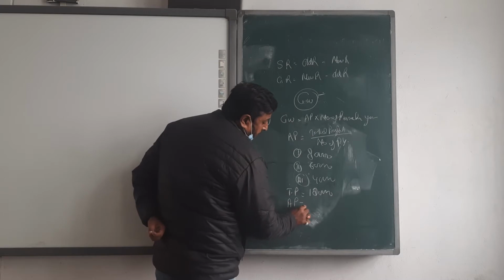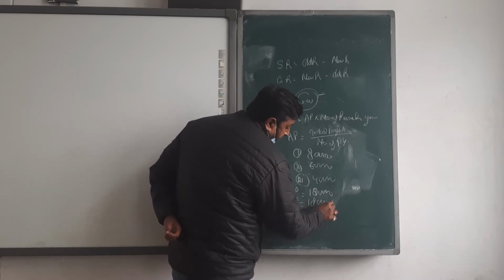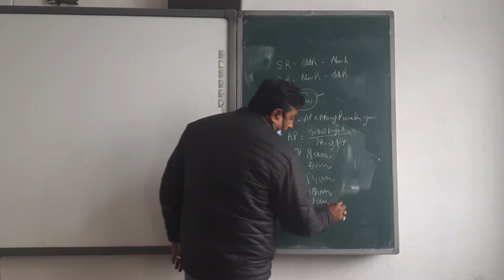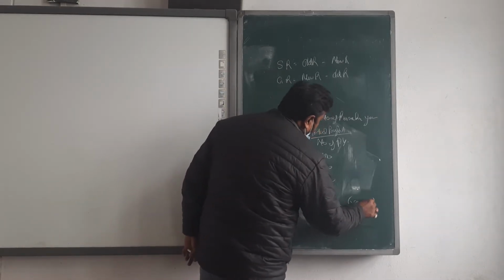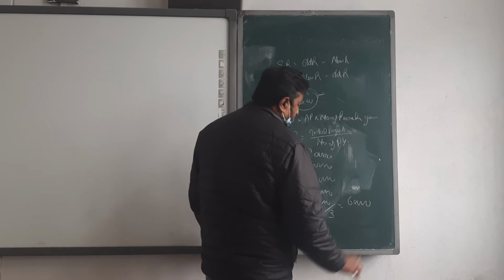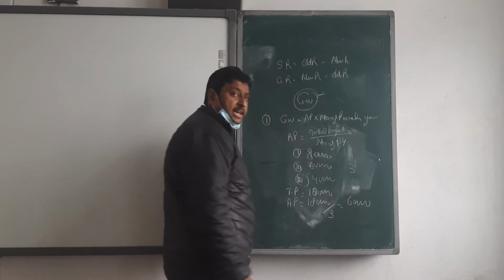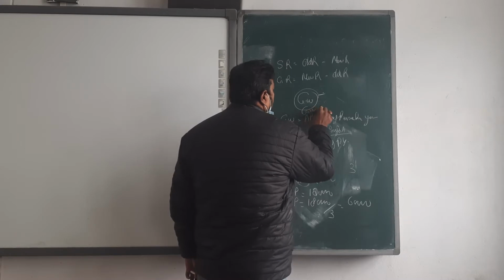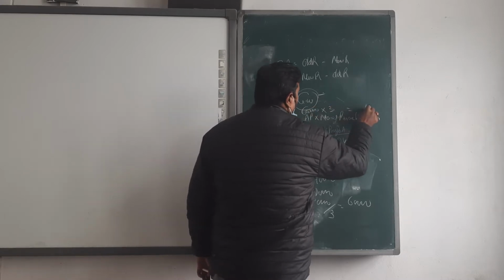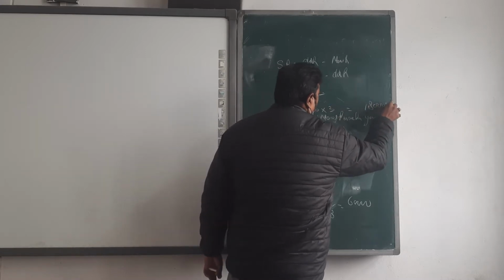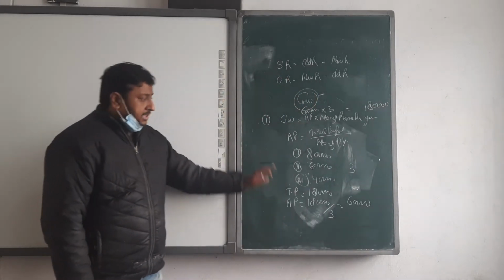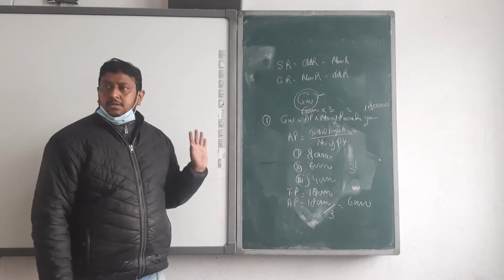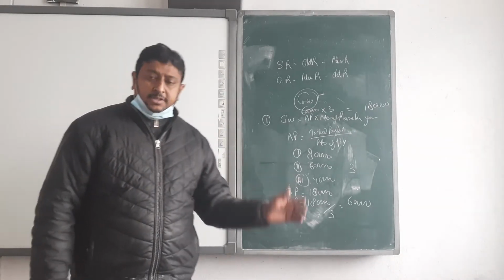Then average profit is equal to 1,80,000 upon 3. What amount is coming? 60,000. And the purchase years, just think 3. Then put this in the place of average profit: 60,000 into 3, then goodwill is equal to 1 lakh 80,000. In this way we calculate goodwill. Clear? Going to the next.